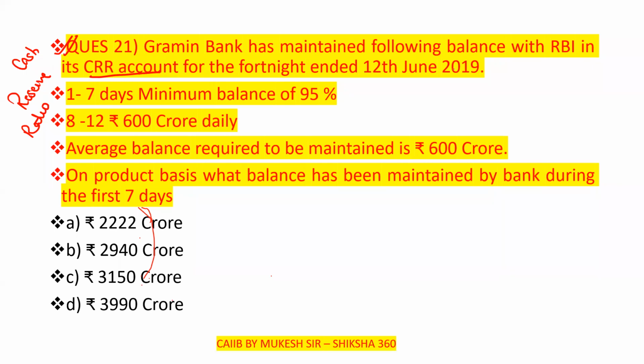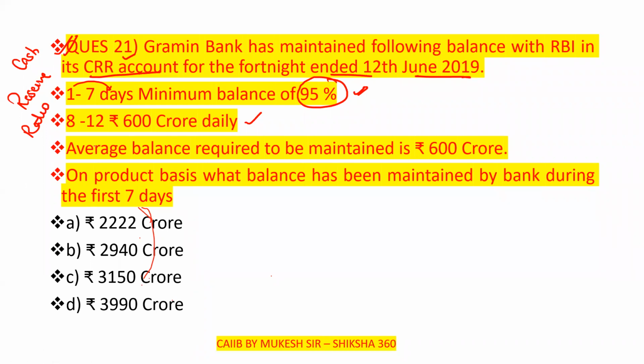Gramin Bank has maintained the following balances with the RBI in its CRR account for the fortnight ended this date. For the first 7 days, the minimum balance they have to maintain is 95%. And for the next 5 days, from the 8th to the 12th day, the balance they are going to maintain is 600 crore daily.